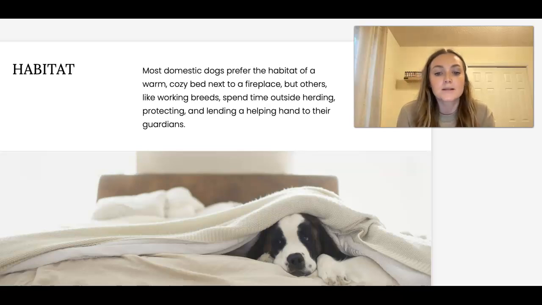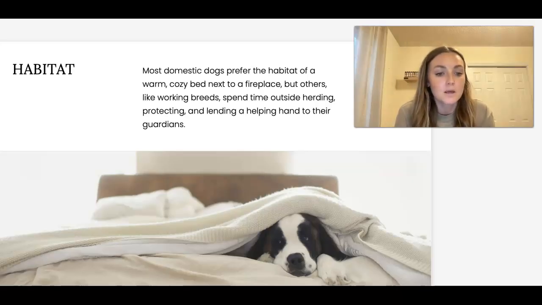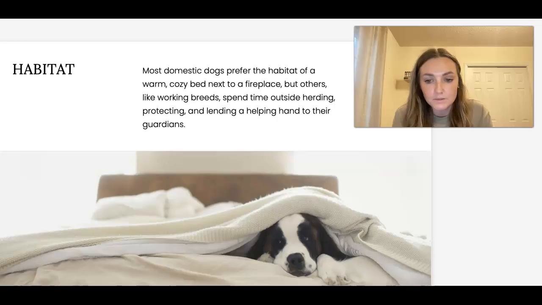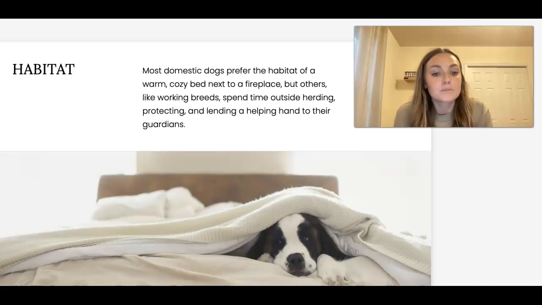The domestic dog does not have a single natural habitat because it has adapted to live in a wide range of environments through its close relationship with humans. Dogs are now found on every continent except Antarctica and thrive in diverse settings, from urban apartments to suburban homes to rural farms and nomadic landscapes. Their adaptability is one of their strongest traits, allowing them to survive in both hot and cold climates, high altitudes,